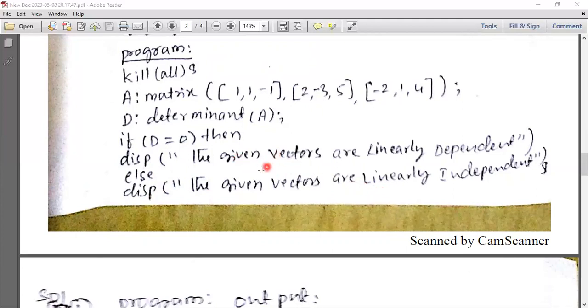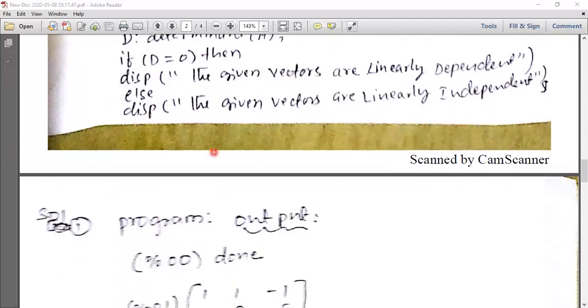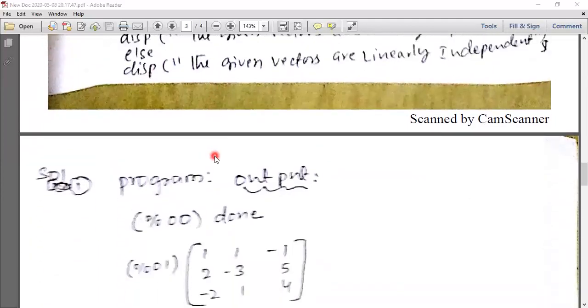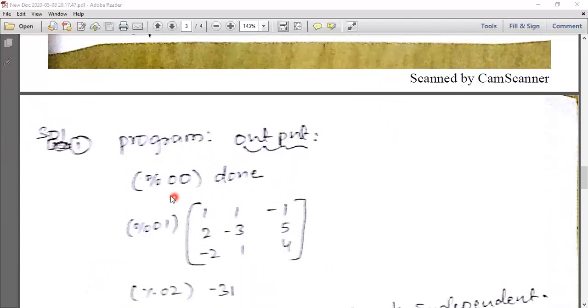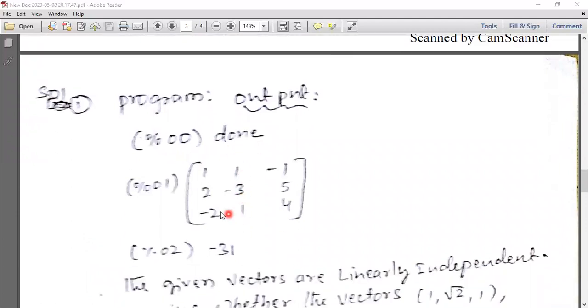After writing these codes in Maxima, we execute them. After execution, you will get the program output like this: percentage done, then 1, 1, -1, 2, -3, 5, -2, 1, 4.